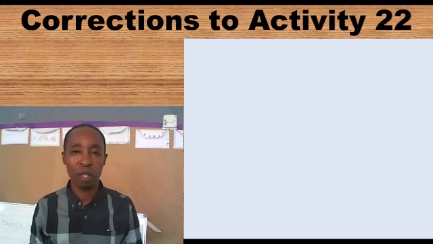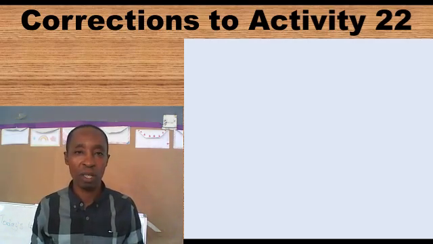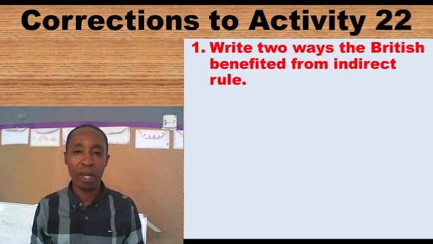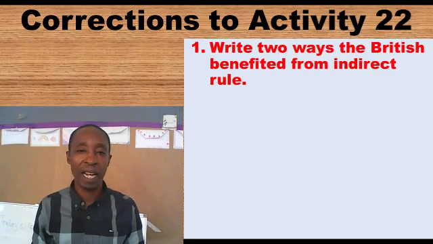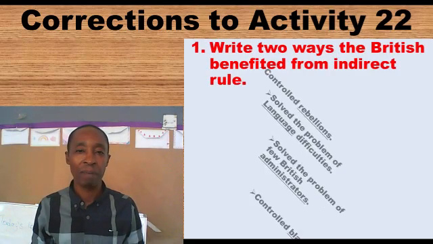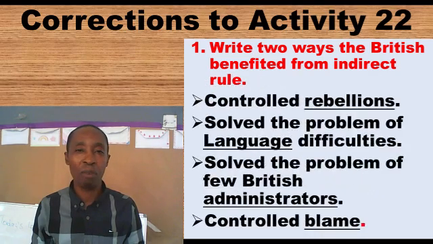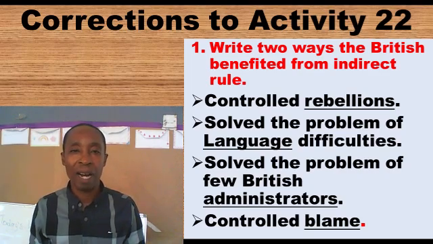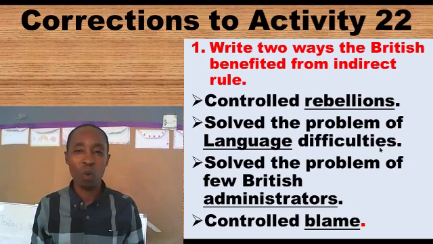Corrections to activity 22. I hope you wrote the corrections, the answers, and now you're having self-check. First question, write 2 ways the British benefited from indirect rule. There are quite many ways that we want to discuss here. They are basically 4. That is, control rebellions, solve the problem of language difficulties, solve the problem of few British administrators, then control blame. I've underlined some basic words there.